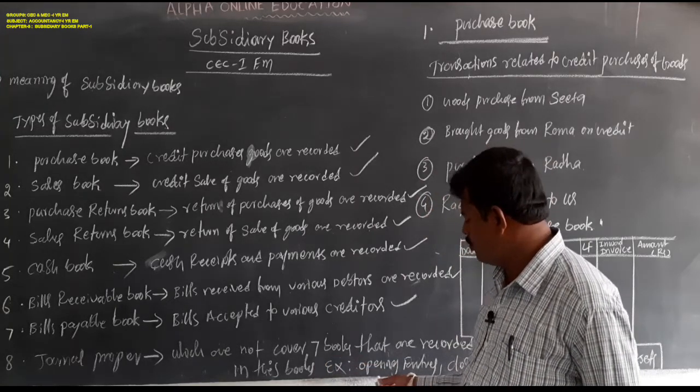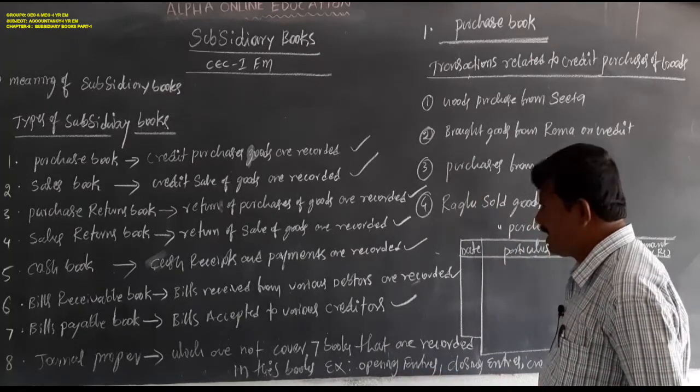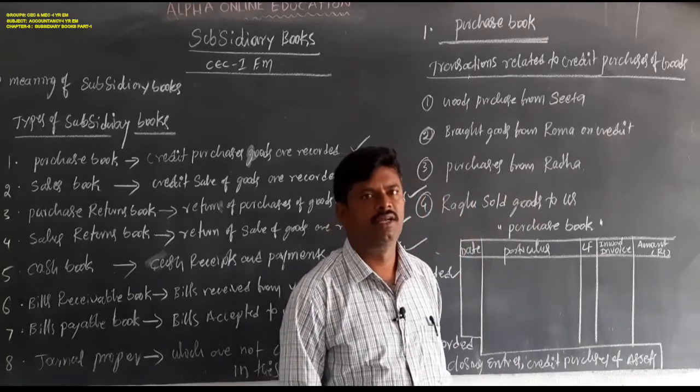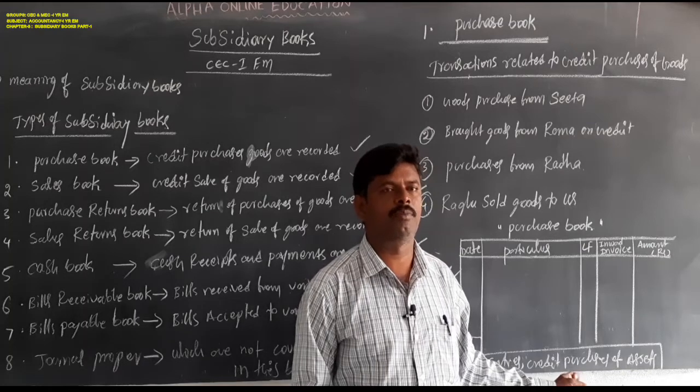Best examples: opening entries, closing entries, credit purchase or sale of assets, and other special transactions are recorded in the journal proper.